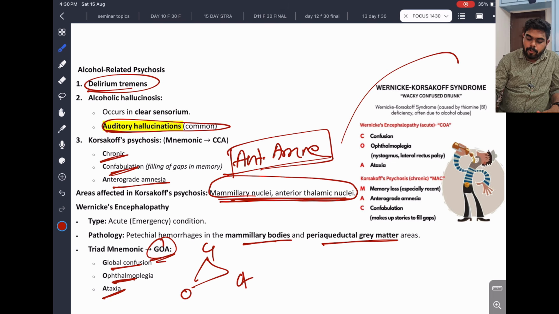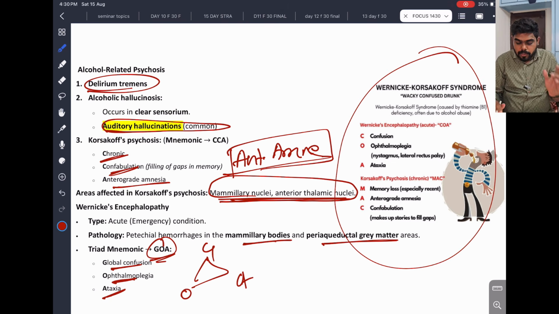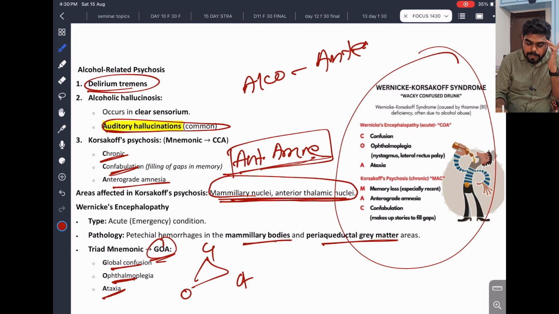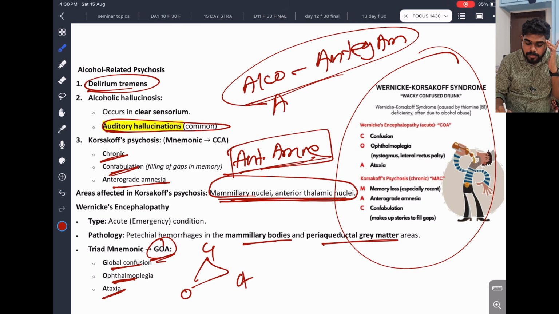I gave another mnemonic; if you want, you can remember it like this also, but this is sufficient. So, alcoholic anterograde amnesia, that is very important. And they have auditory hallucination, which is the most common, other than visual hallucination.